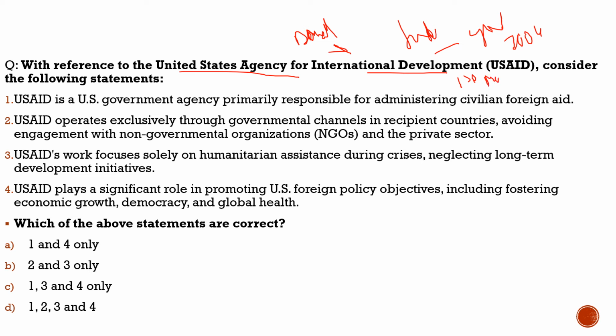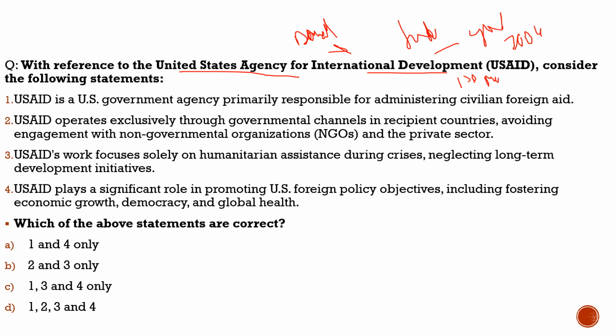through this agency. So it becomes important as US President Donald Trump is going to hold funds to this agency. It is going to impact the economy of the global south, the countries which were very much dependent on it, and also the NGOs which were dependent on this agency. So let's solve this question and understand more about it.